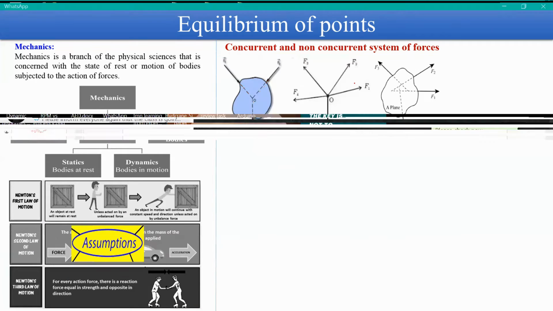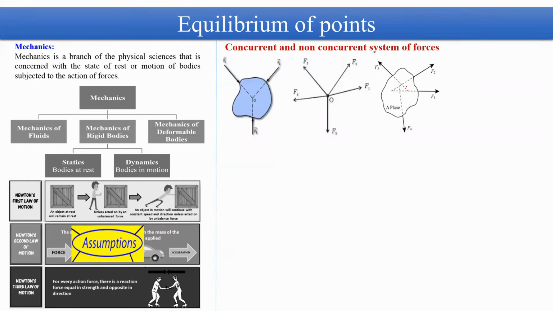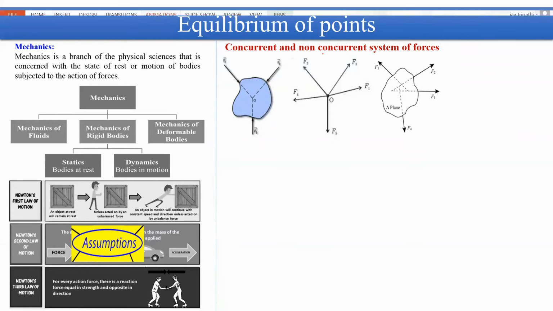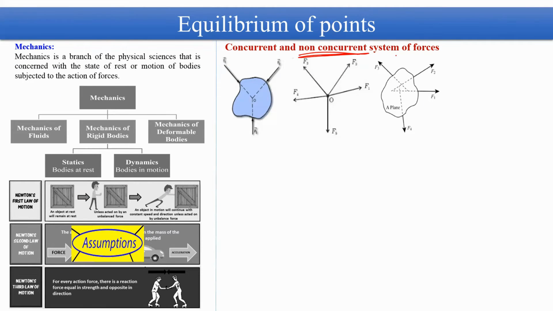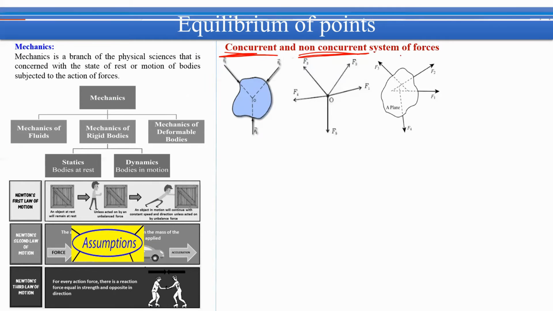But suppose you get a case where the lines of action are not meeting at the same point, then you will call the system of forces a non-concurrent system of forces. So there are two categories, concurrent and non-concurrent systems of forces.